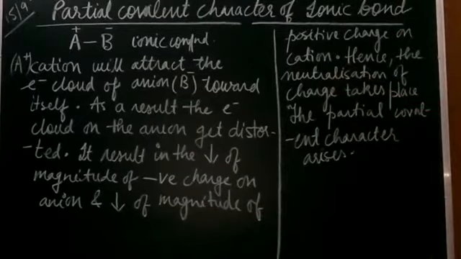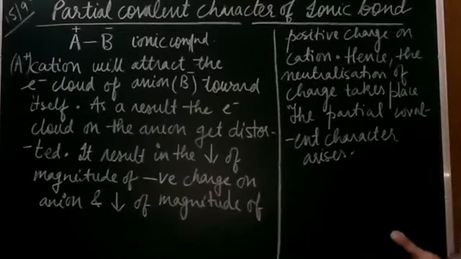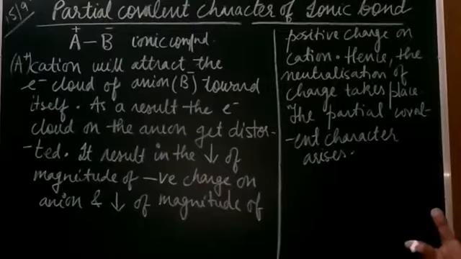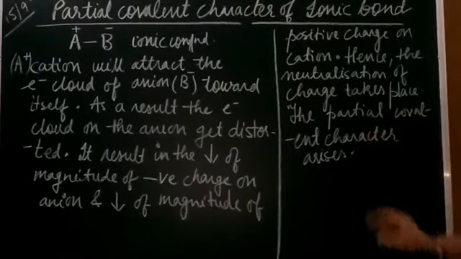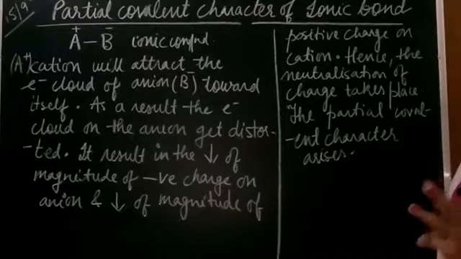So what is happening here? Since the decrease in the charges is occurring, we can say that there is a neutralization of charges taking place. Hence, the ionic character shows a decrease, or we can say that the partial covalent character arises. Right?